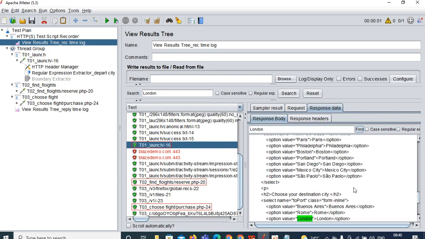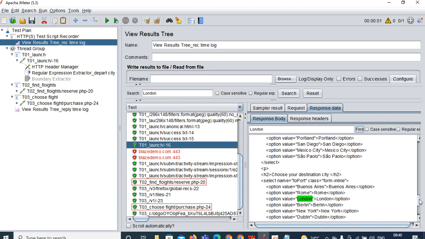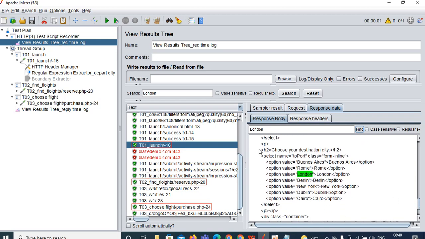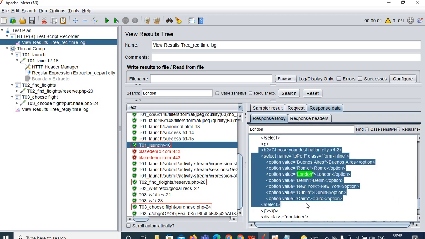You can see London is present over here. So from here, what you need to do is capture the destination cities. Same thing, whatever I have explained so far, follow the same process. Add the regular expression extractor and write the regular expression.